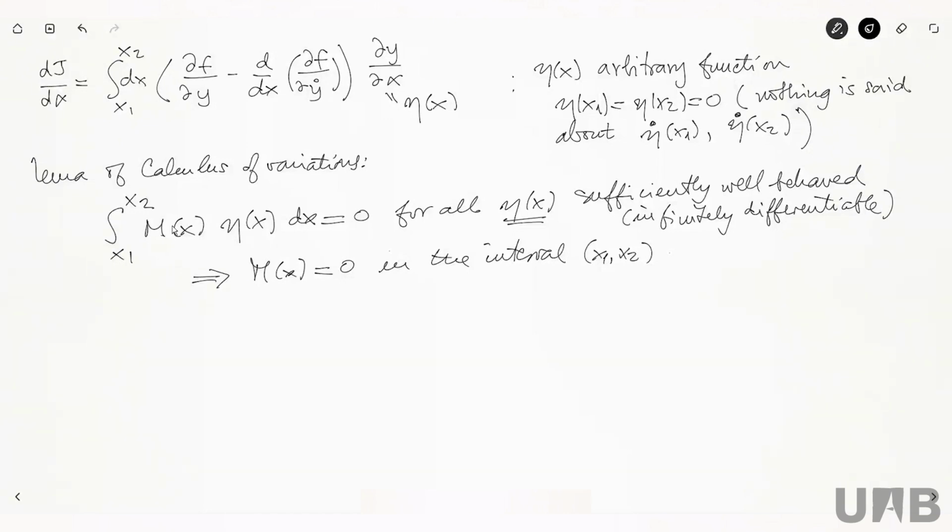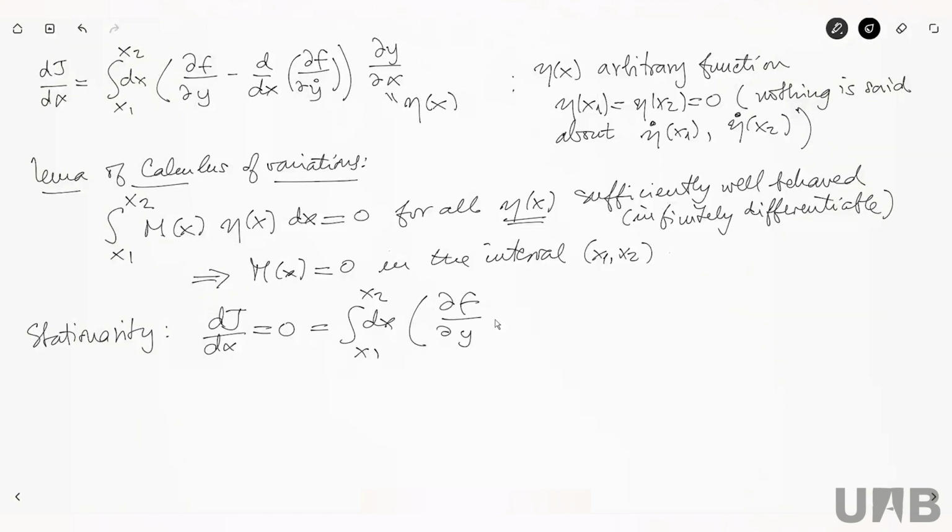Now, let's apply this lemma to our case, because what does stationarity mean? Stationarity means that this derivative of J with respect to alpha vanishes. But this is nothing but the integral over x from x1 to x2 of this integrand times precisely one of these functions.